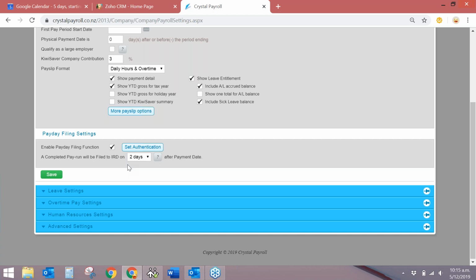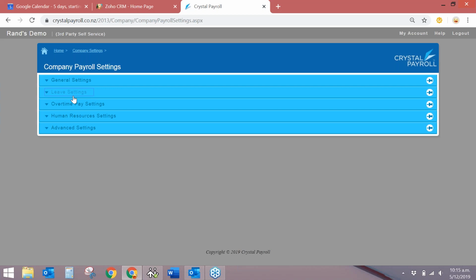You can select if you want it to be 0 days, 1 day, or 2 days, so the maximum can be 2 days. I put it on 2 days, and that just gives you 2 days in case somebody comes back or there are any errors or anything like that that you need to fix up. So 2 days gives you a little bit of space. That's the general settings part, and then you've got the leave settings.